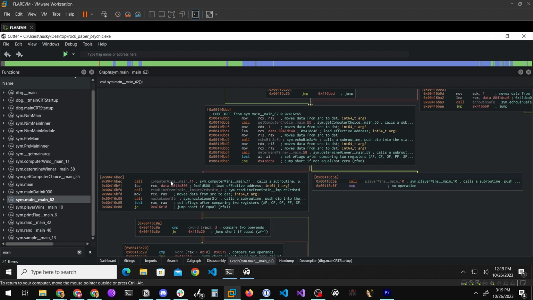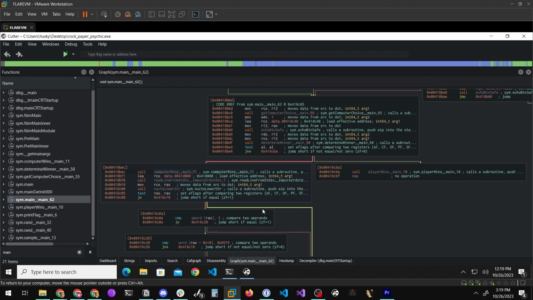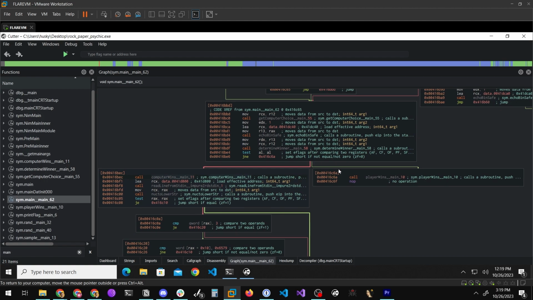On the left side of the graph, the computerWins function is called, and then the rest of the program, which basically prompts you again if you want to play again. We will never get to this side of the code. It exists, but we will never get there because the winner is determined dynamically when this determineWinner function is called. And our idea here is to patch the binary to get here.